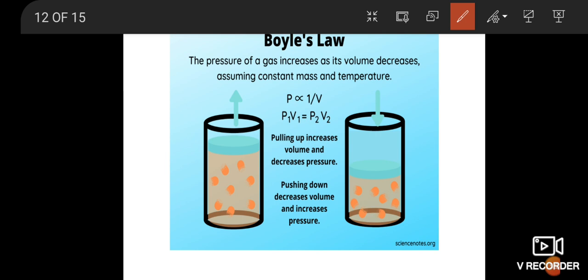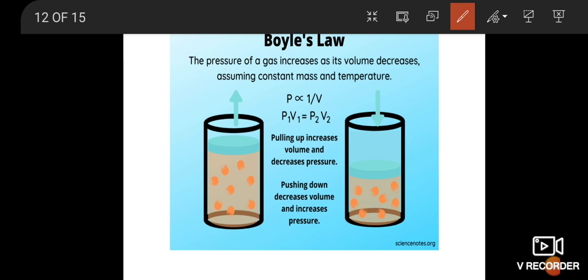1 by V. This picture shows the pressure of gas increases as its volume decreases, assuming constant mass and temperature.